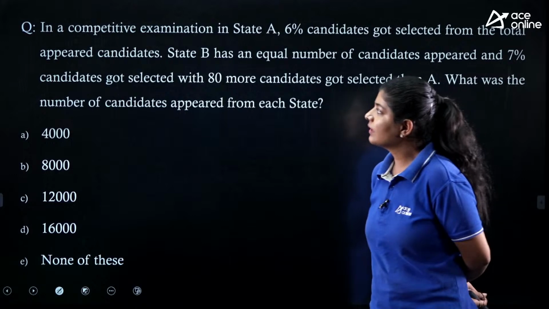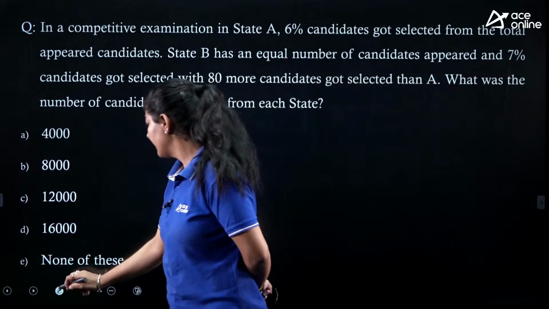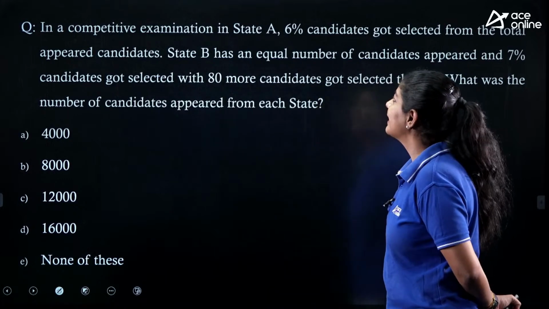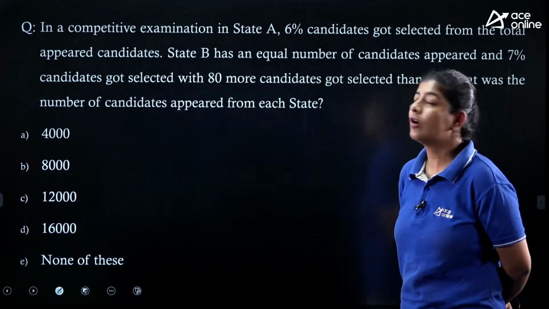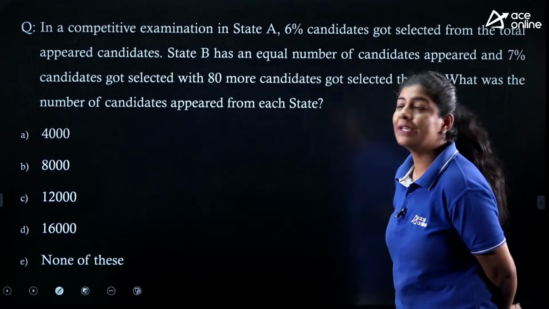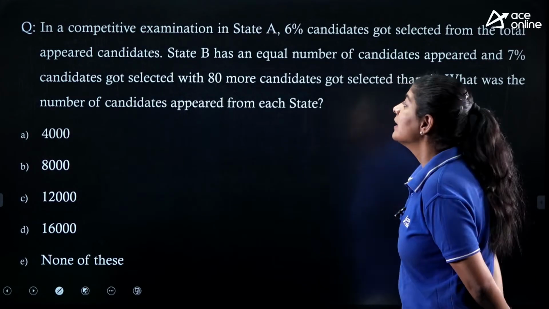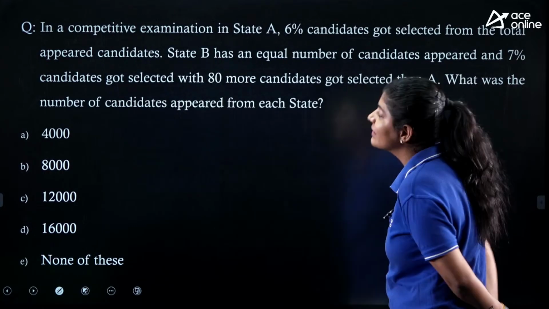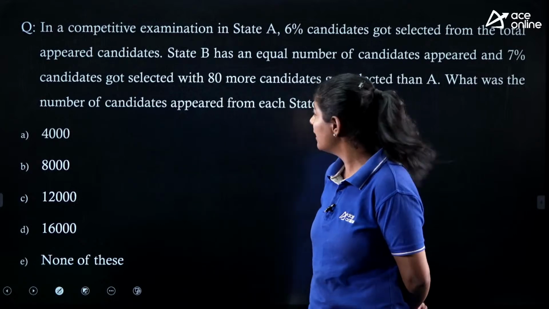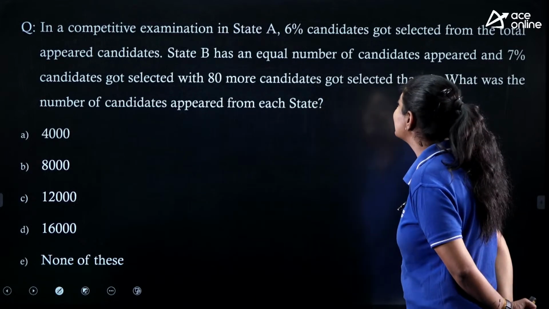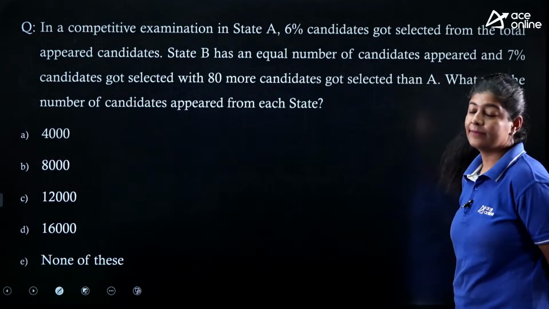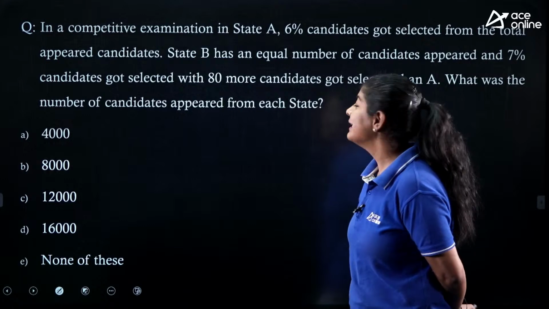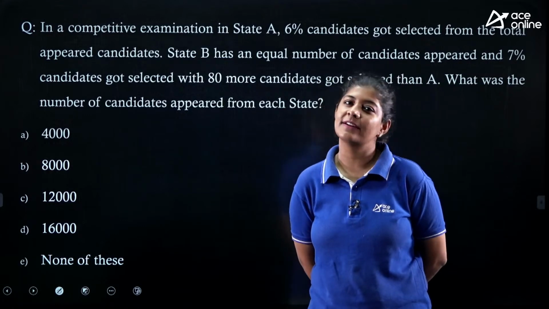Next. The next question says that in a competitive examination in state A, 6% candidates got selected from the total appeared candidates. State B has an equal number of candidates appeared and 7% candidates got selected, with 80 more candidates selected than A. What was the number of candidates appeared from each state? This is a single liner question.